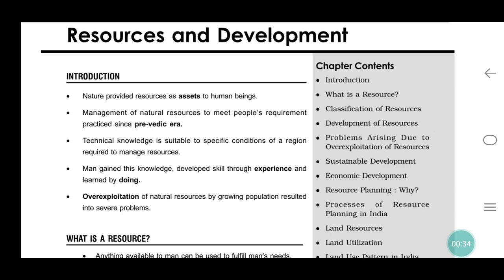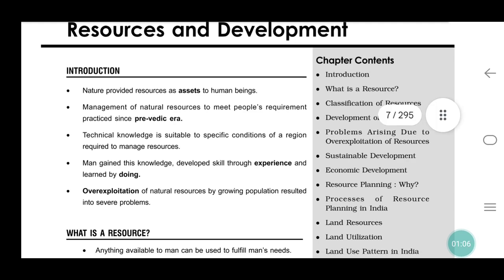Okay, take the example of Japan. Japan does not have many natural resources compared with Southern Asia or India, so it depends fully on technical knowledge. In our country, more natural resources are available, so we are developing and continuing our growth.